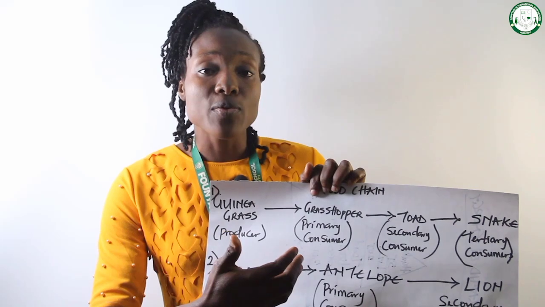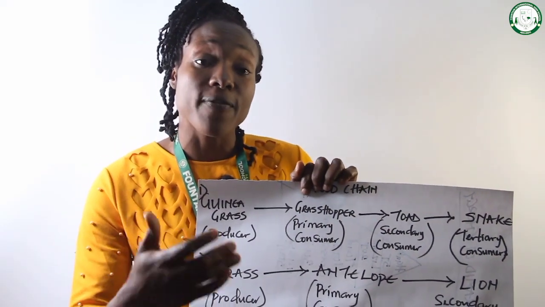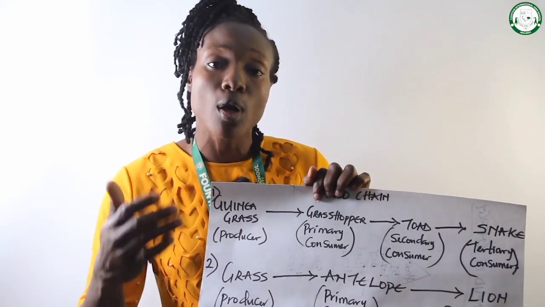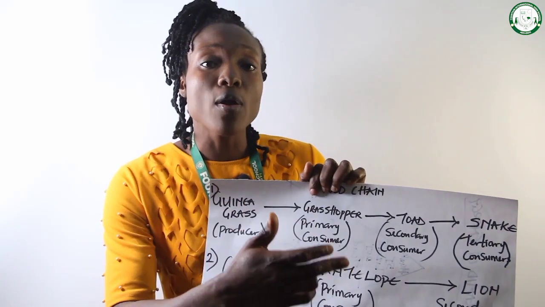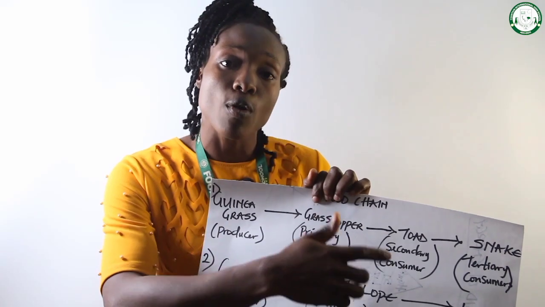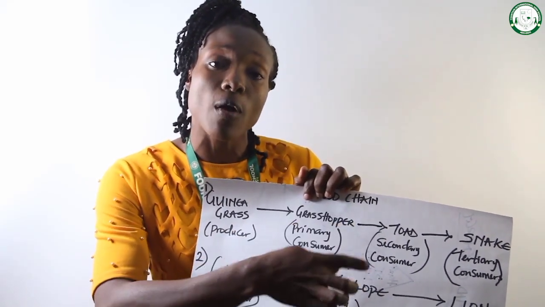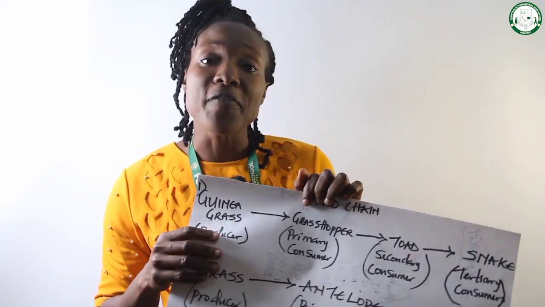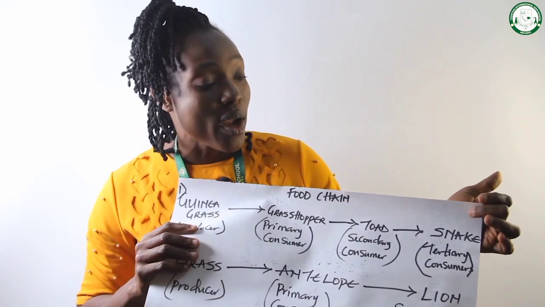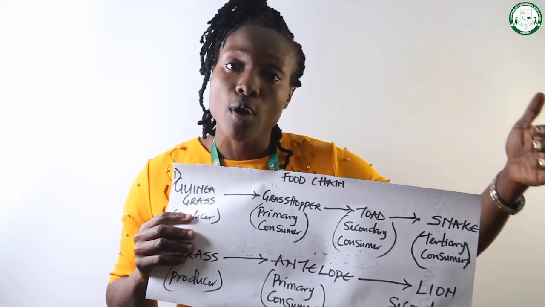Now here you see that the first organism feeding on the producer is called the primary consumer. The second one feeding on the primary consumer is called the secondary consumer. And the third one feeding on the secondary consumer is called the tertiary consumer. So every other organism from here, for example, if we have men feeding on snake, they are all tertiary consumers.